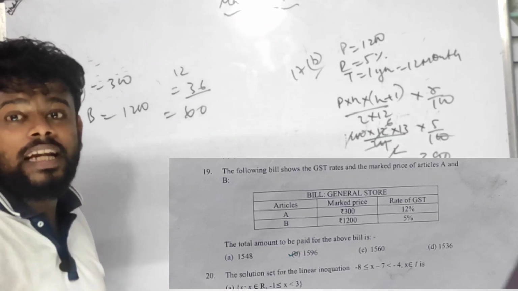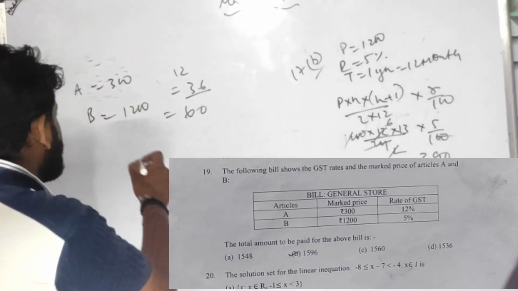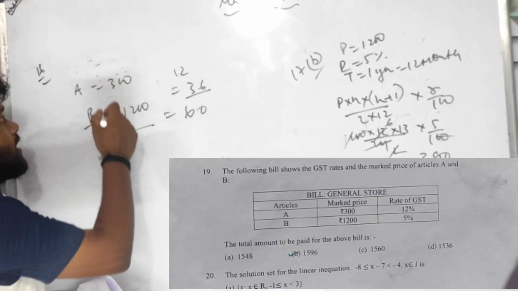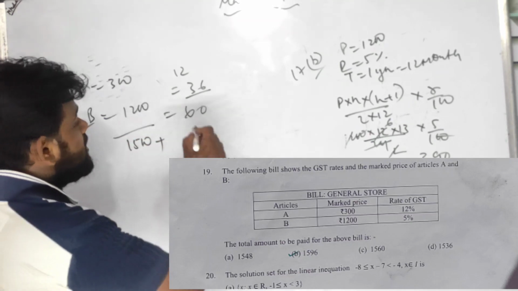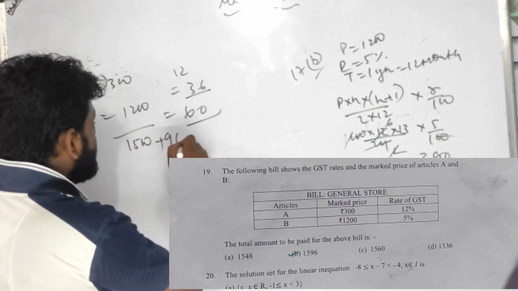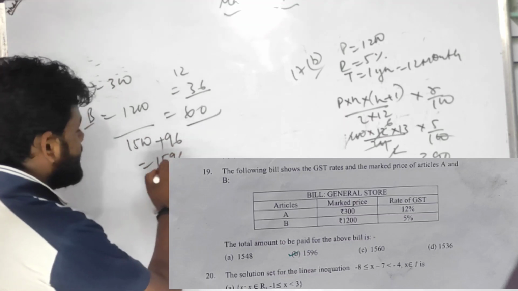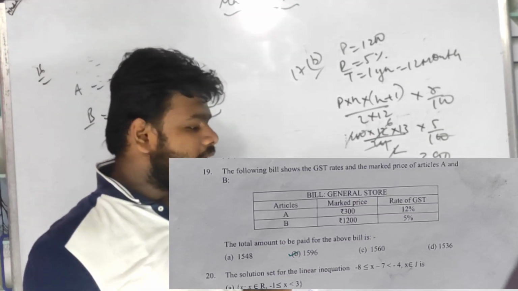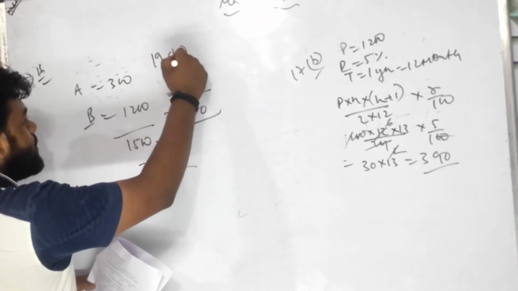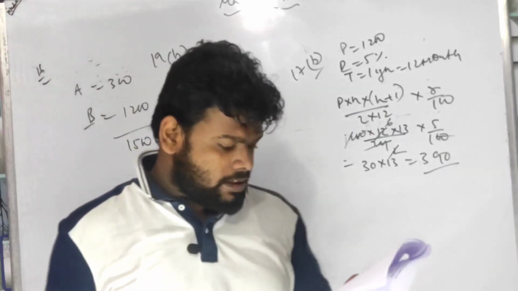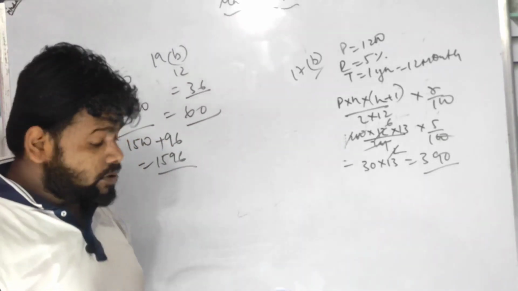So what was the total amount? Cost price कितना है? 1200. आर्टिकल बी का 1200, आर्टिकल ए का 300, 1500. GST मुझे कितना देना पड़ा? 60 plus 36, 96, which is all over 1596 is the answer. Is it there? Yes, it is there. That means 19B is the correct answer. Very easy. Let us do number 20.